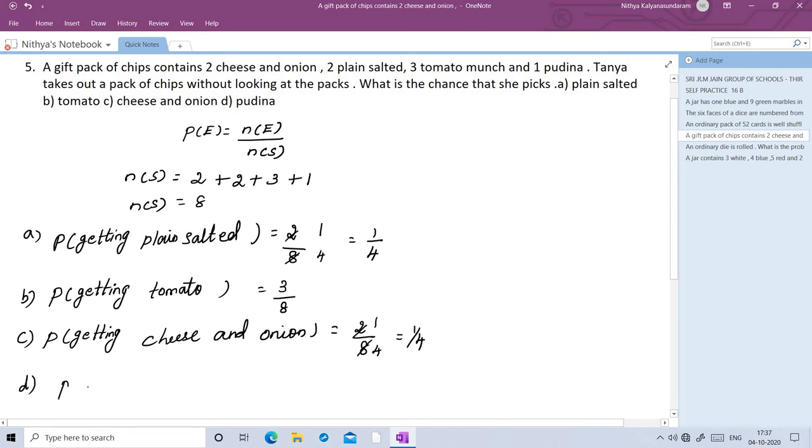D question, probability of getting pudina. So number of packs pudina is 1. So 1 by 8. So probability of getting pudina is 1 by 8.